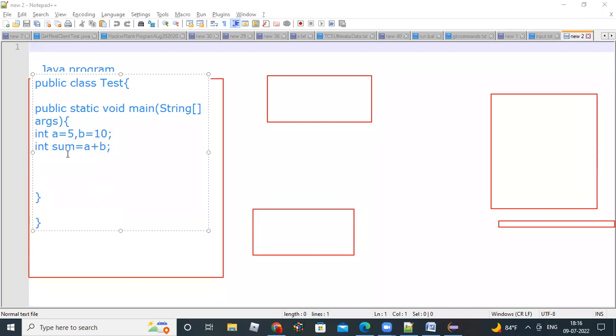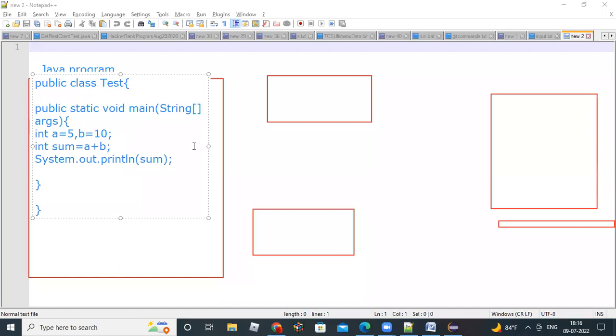How to print? You have to write System.out.println. Or simply, if you want to print anything, you use System.out.println. You can print sum directly. This is a very simple program you are writing.